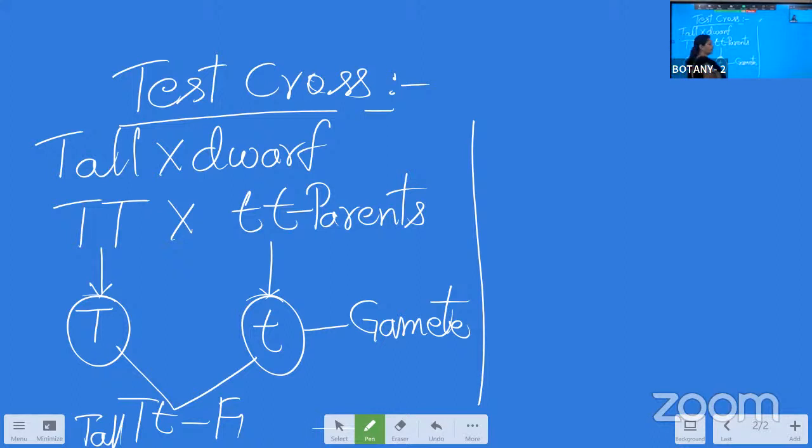Now, what we have to do in the F1, in the test cross, F1 has to be crossed with its recessive parent, isn't it?